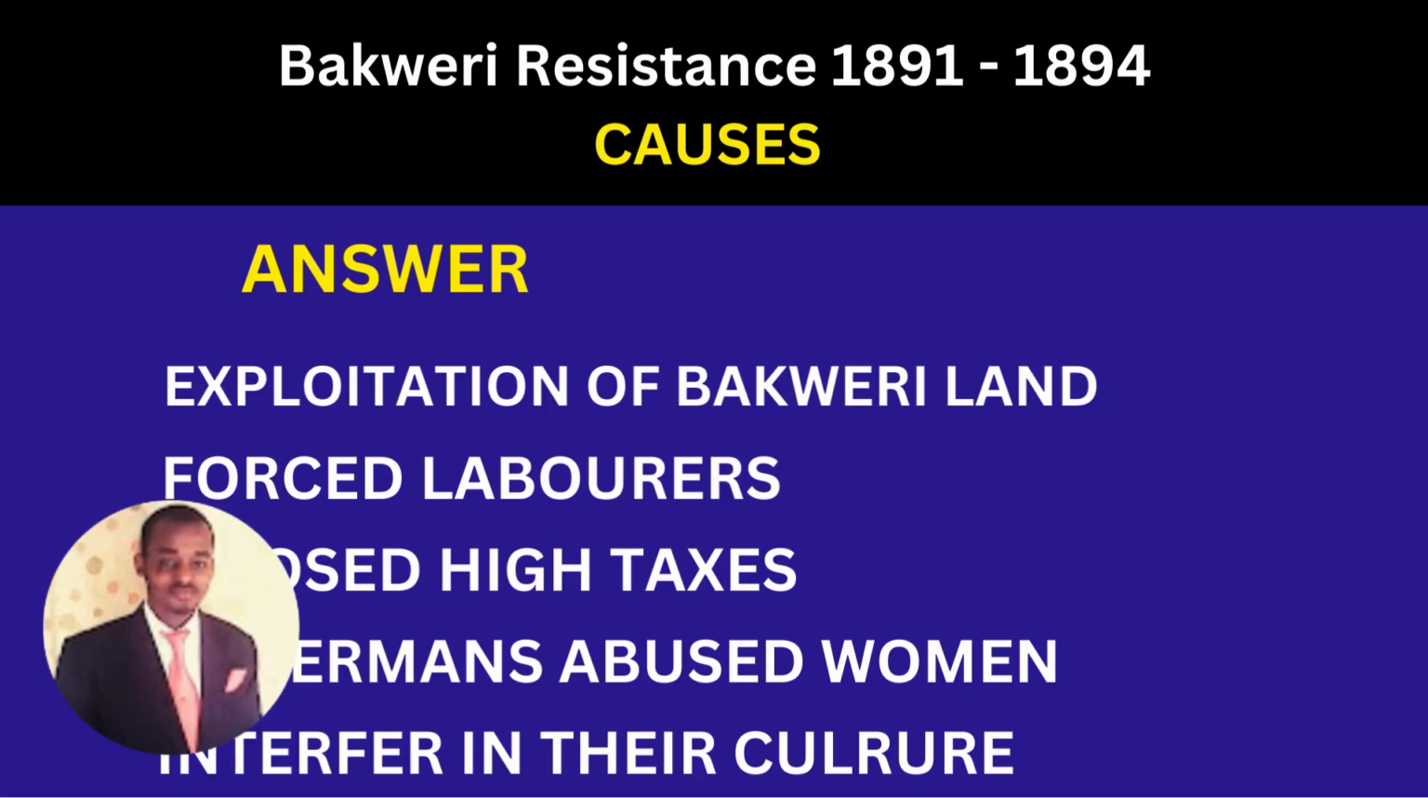So firstly, we are going to start with the Bakweri resistance, 1891 to 1894. The causes were the exploitation of the Bakweri land, right? They imposed high taxes on the Bakweri people. The Germans abused the women. The Germans made the people forced laborers in their plantations. So these are some of the causes of the Bakweri resistance. That made the Bakweri people very angry and resist German colonial rule.